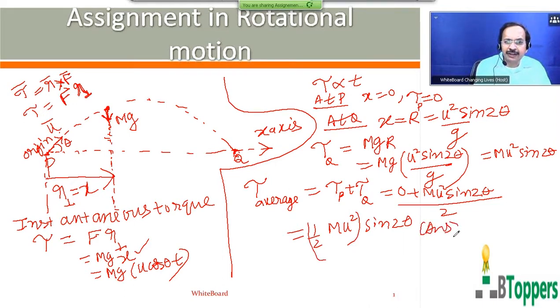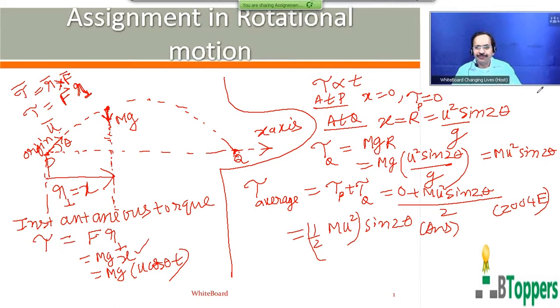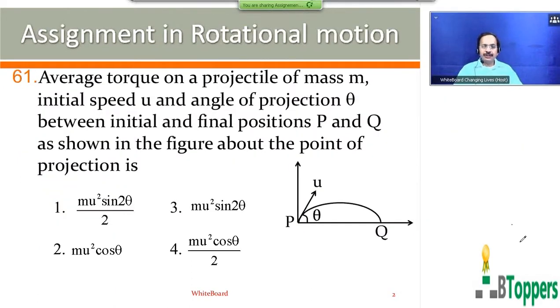The same model problem was given in the past MHT-CET exam in 2004, I think, in MHT-CET engineering. Those who want to copy the solution of the problem can take a pause and copy the solution of the problem. So for question number 61, which I have just discussed, the first option will be the answer.